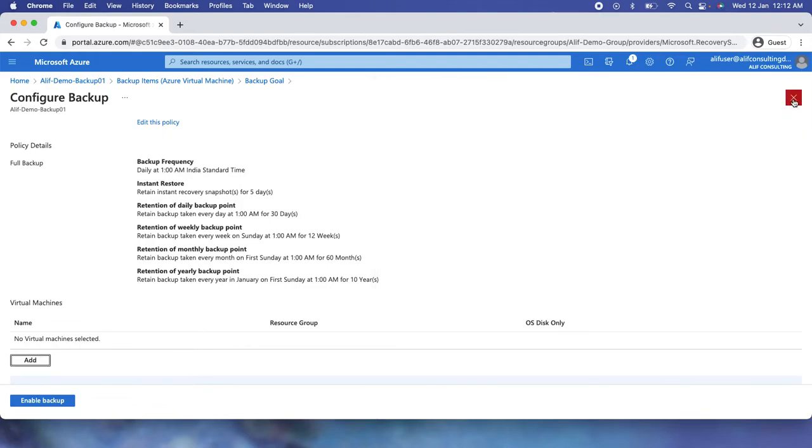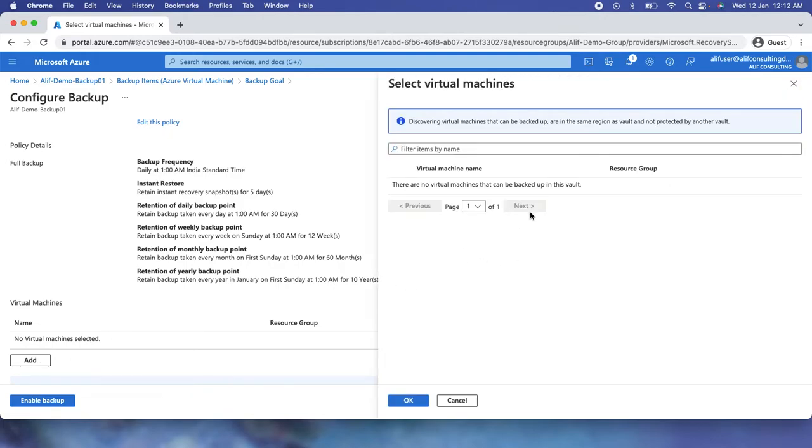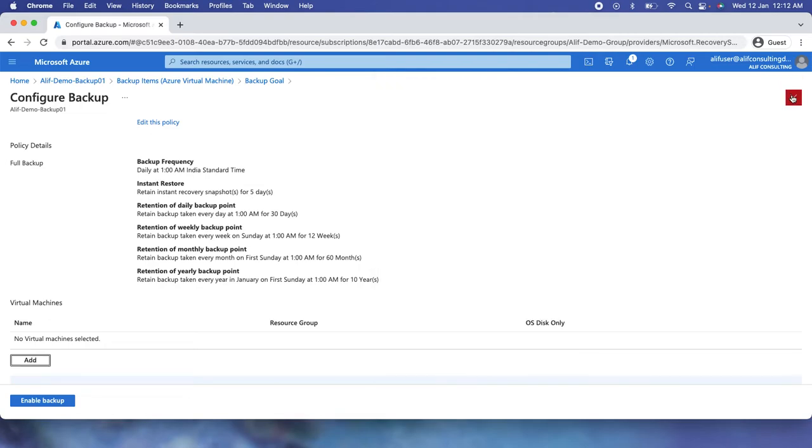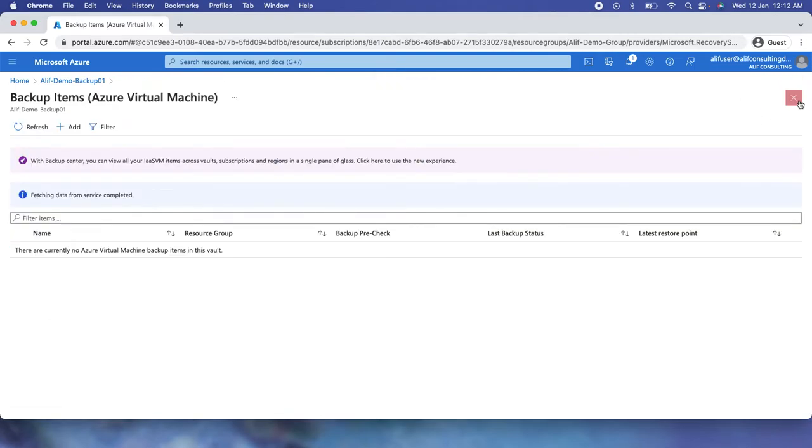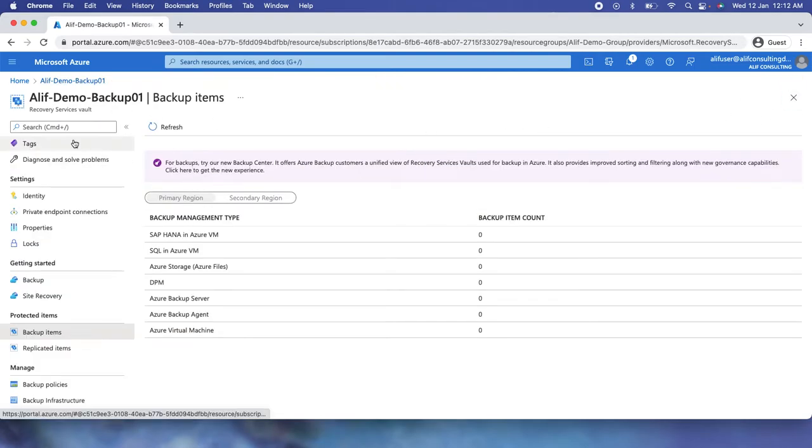Okay, so it's still giving me the error. Sorry, it's still not showing me the VM here. Okay, not showing me the VM. So let me go back and check what's happening with this one.